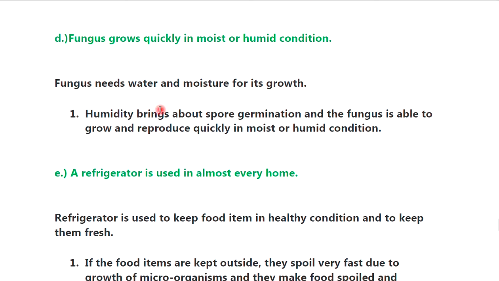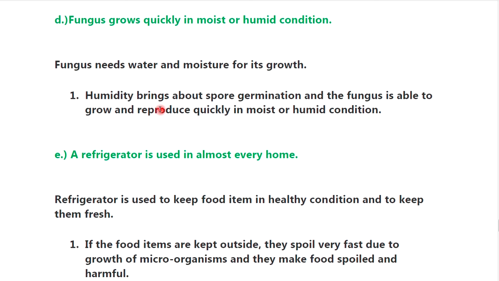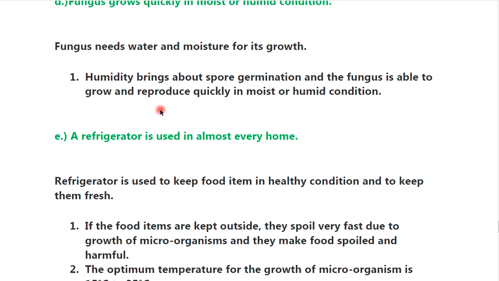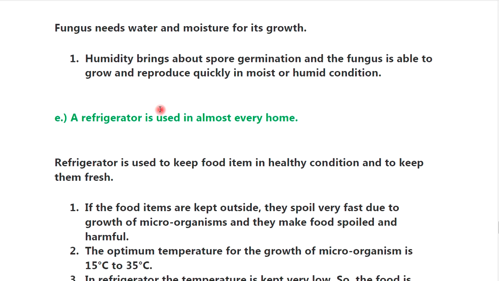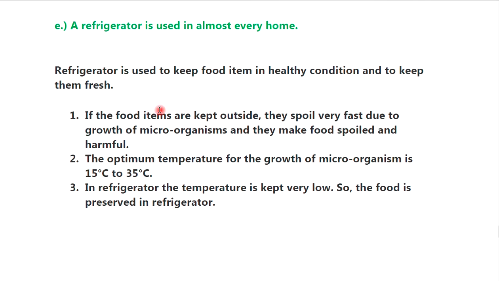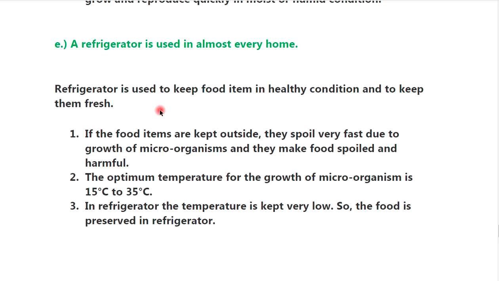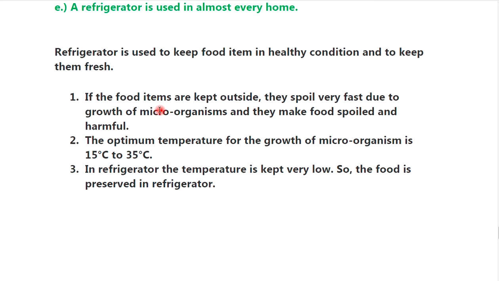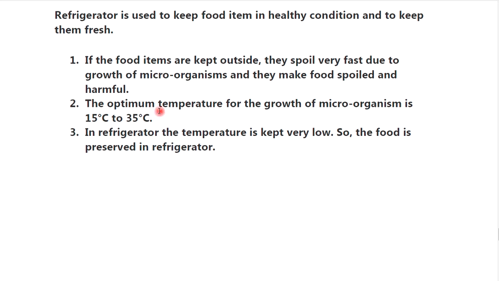D. Fungus grows quickly in moist or humid conditions. Fungus needs water and moisture for its growth. First, humidity brings about spore germination and the fungus is able to grow and reproduce quickly in the moist or humid condition. E. A refrigerator is used in almost every home. A refrigerator is used to keep food items in healthy condition and keep them fresh.